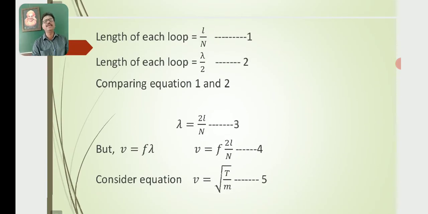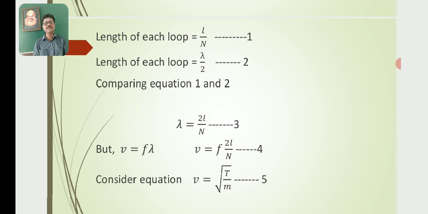Then the length of each loop is L by n, where L is the total length of the system, which consists of n number of loops. Say that this is equation number 1. Then the length of each loop is equal to lambda by 2.